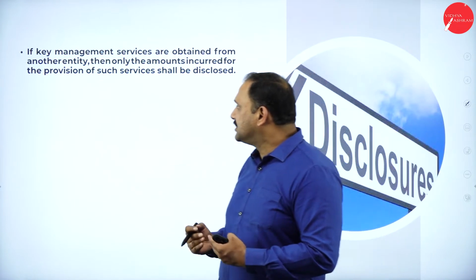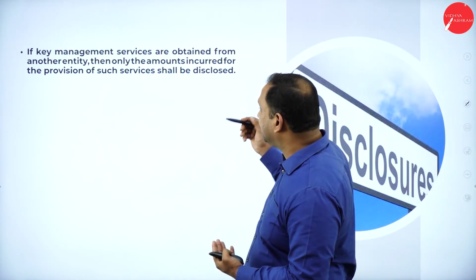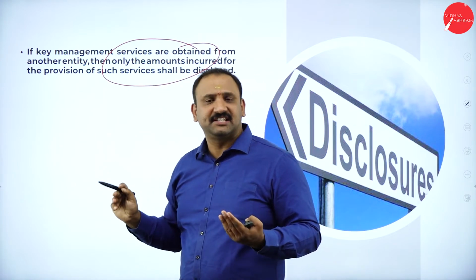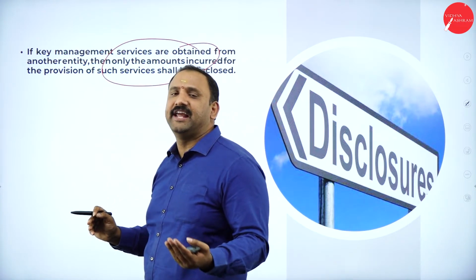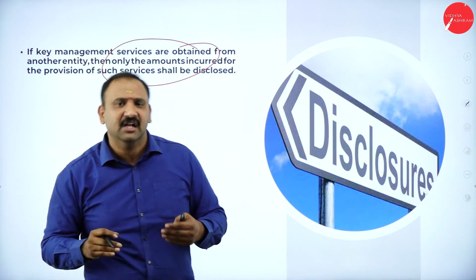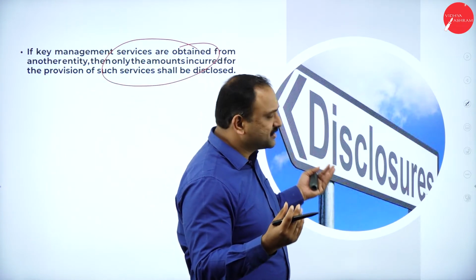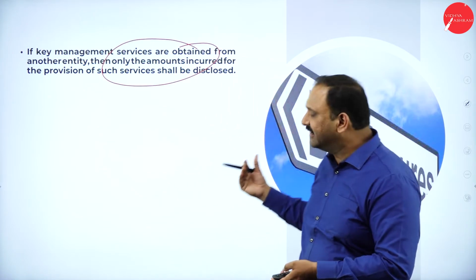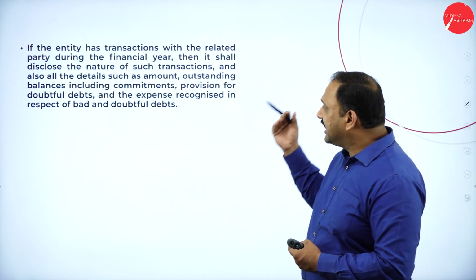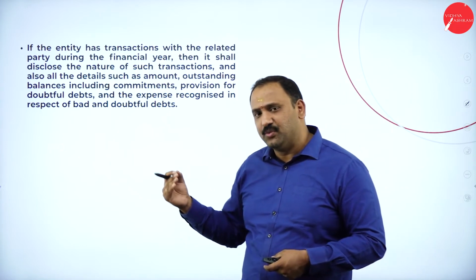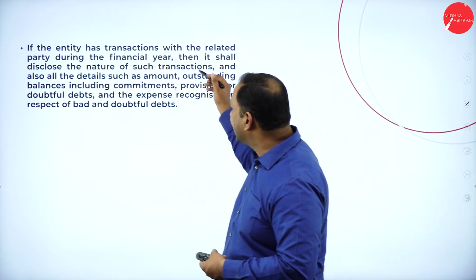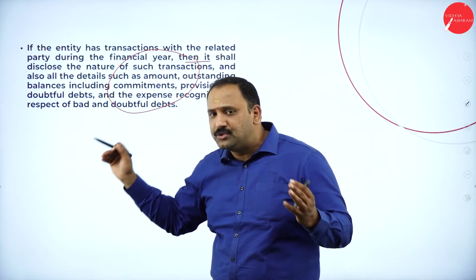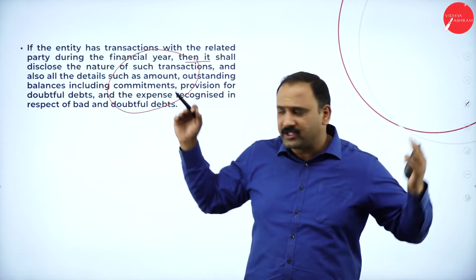Now, if the key management services are being obtained from another entity, then only the amounts incurred need to be disclosed. Suppose it's been taken on a consulting basis, then you just have to give the disclosure value of the money that is entitled in the business. Now, if the entity has a transaction with the party during the financial year, it shall disclose such transaction, the amount outstanding, the balances, and all the factors.